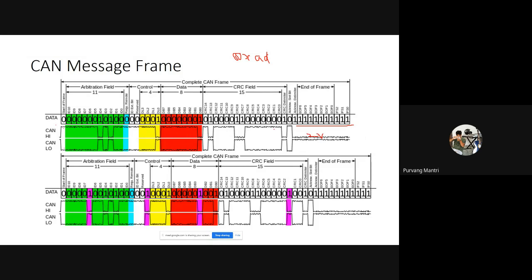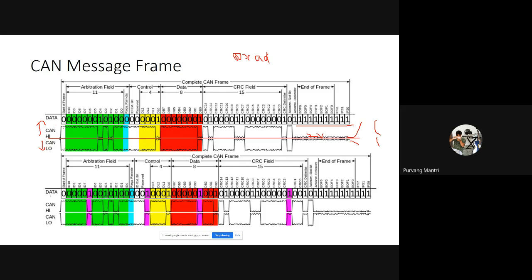So if you ever connect a scope, not a multimeter but an electrical scope, with the CAN bus of the vehicle, which is a DB9 connector located below the steering wheel inside your dashboard, and connect the high wire with the positive terminal of the scope and the negative with ground, you will see the top portion of this frame. And if you connect the low wire to the positive terminal and the negative terminal of the scope to ground, you will see the bottom portion of the CAN message frame. So this is what a message frame looks like.